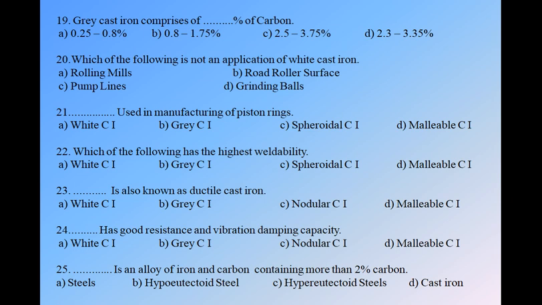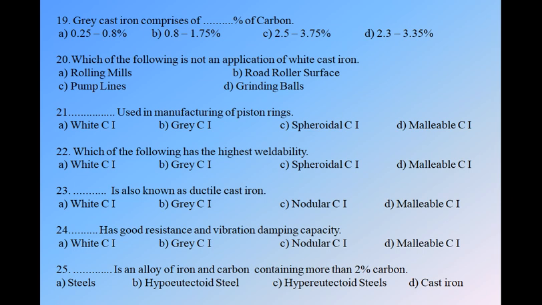Question number 24. Dot dot dot has good resistance and vibration damping capacity. We have options: A, white cast iron, B, grey cast iron, C, nodular cast iron, and D, malleable cast iron. Option B is correct, that is grey cast iron.